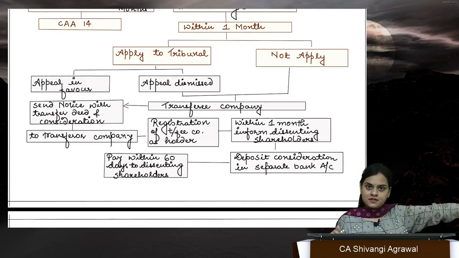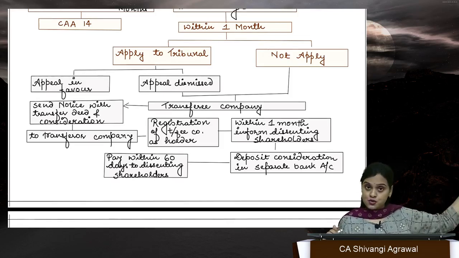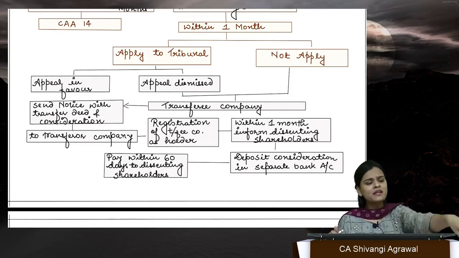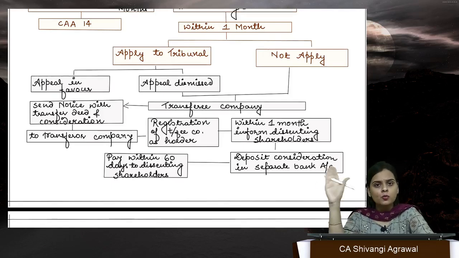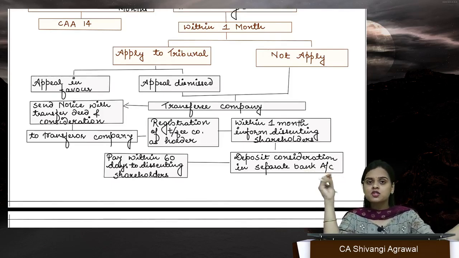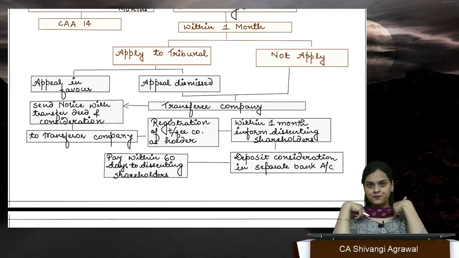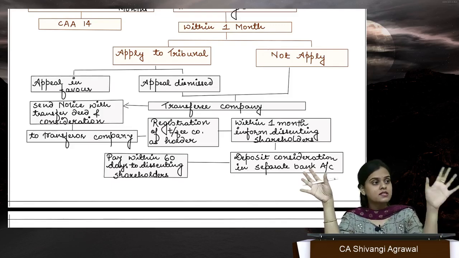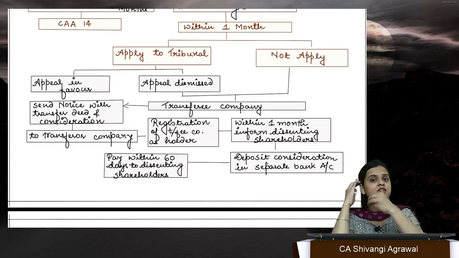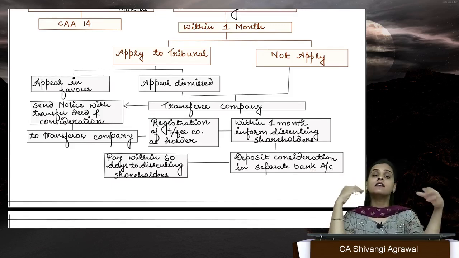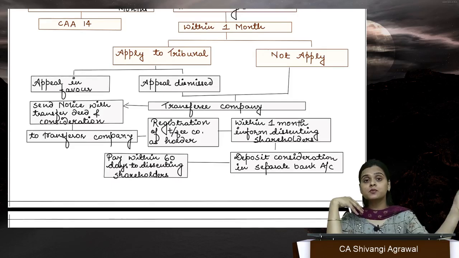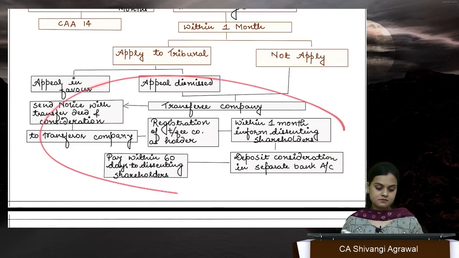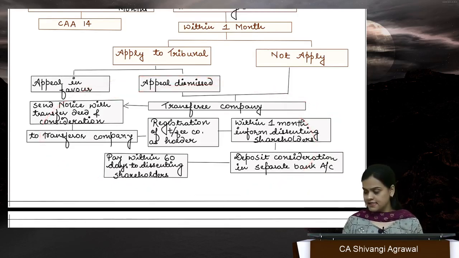So we will give the transfer deed, the copy of the notice that we sent to you, as well as the money to your company, and this company will inform you that the shares are no more yours because the company has registered the shares in our name. So the transfer has taken place. It will be informed to the dissenting shareholders that the shares are no more yours, they have been transferred to this company, and that we have received your money and it will be disbursed in 60 days. Okay. So this is the case.